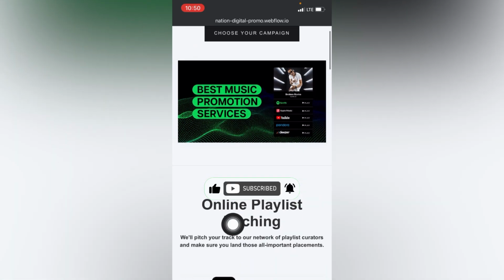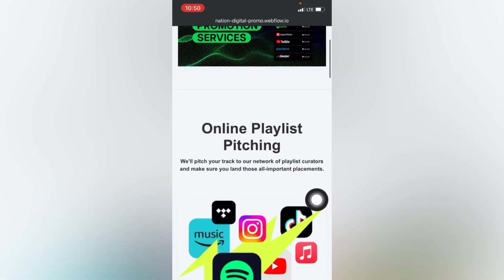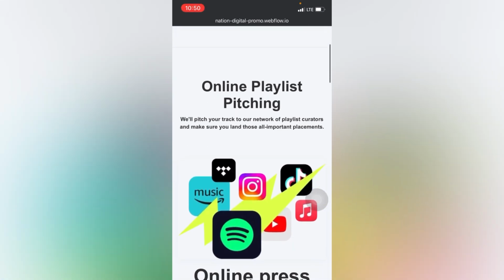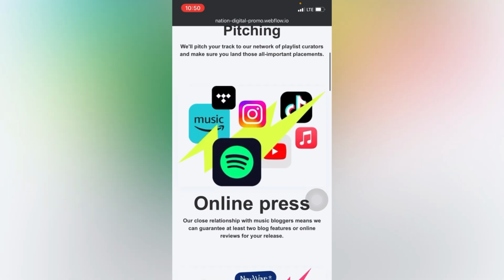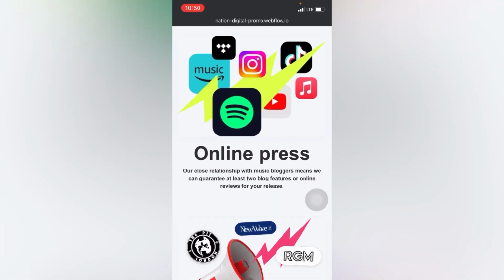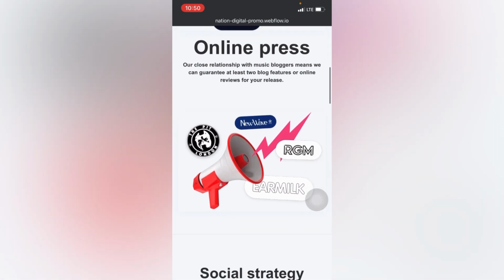So you can see right here, you could get online playlist pitching. Basically, they could pitch your music to all DSPs: Spotify, Boomplay, Apple Music, YouTube, Amazon, and all of that. You're also going to be getting an online press campaign right here. So you're going to be getting blog features and some juicy things that Nation Digital Distribution is going to be giving you if you sign up for their promotion package.